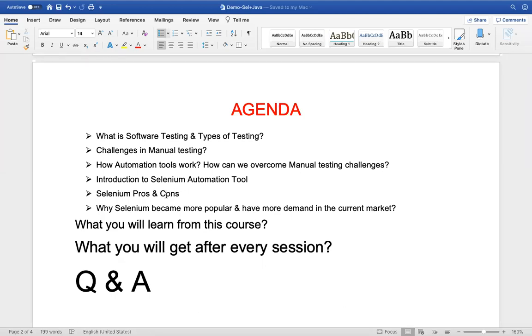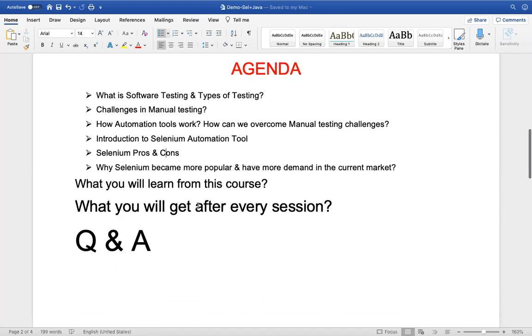Then we'll cover the advantages and limitations of Selenium, and finally we'll see why Selenium has become more popular and has more demand in the market. After that, we'll also cover what we'll learn from this course and what you will get from each session. After each session, what you will be getting will be discussed. And finally we'll have Q&A at the end of the session. All right, hope you are clear with the agenda.